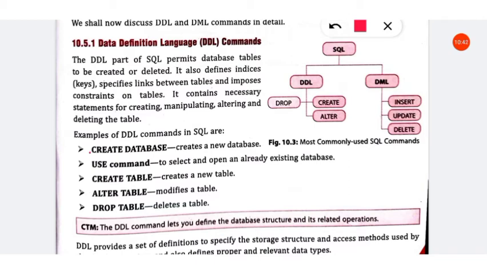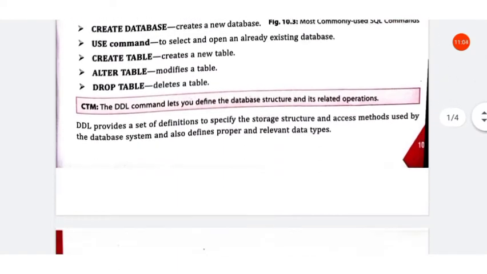Then suppose we want to delete our database or delete our table. For that the command is drop. So here the drop table command will delete the table. So drop database deletes the database. So all these commands come under data definition language.